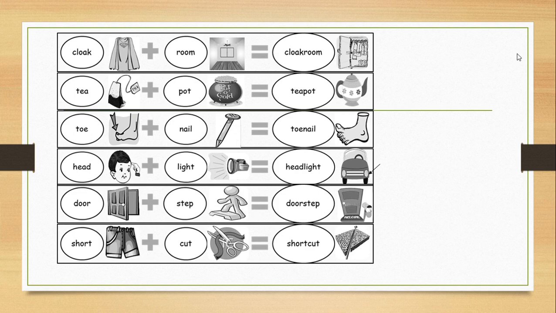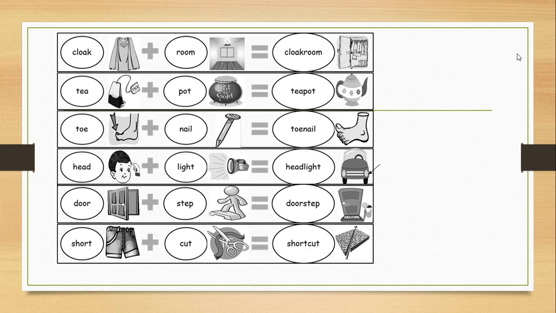Next, we have the word toe. Your toe is the finger that you can find in your feet. And nail, which means the nail that you use to fix something or to put something on the wall. Together they are toenail, which is the place where girls can put nail polish on it. Your toenail is the place in your toe which girls use to color it with the nail polish.